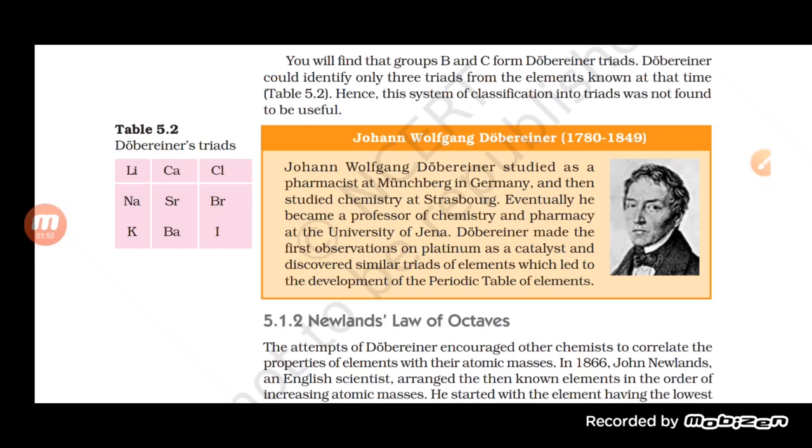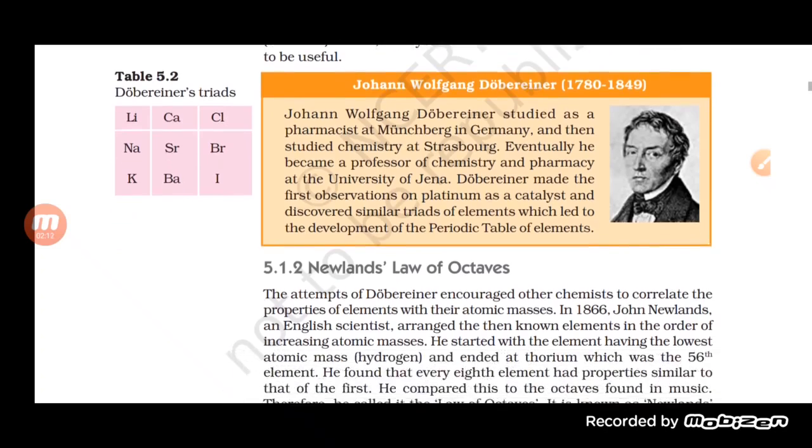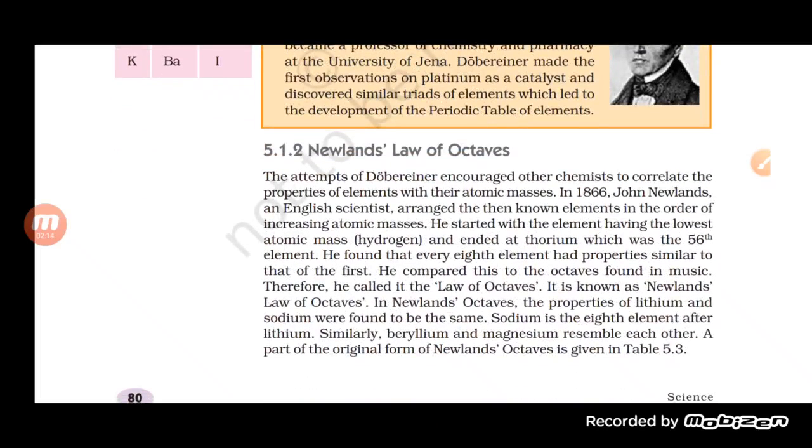But later on, it was found that at that time only a few elements were known, and this is not applicable to each and every type of element. Obviously, not all properties can be easily studied by this method. So because of such limitations, the Dobereiner triad was later on discarded.